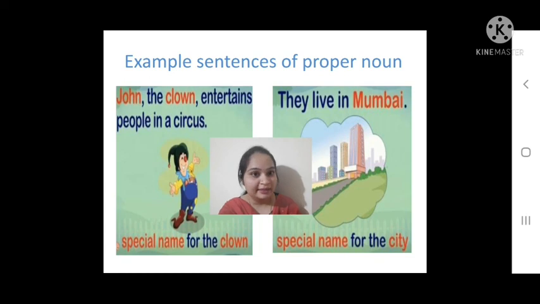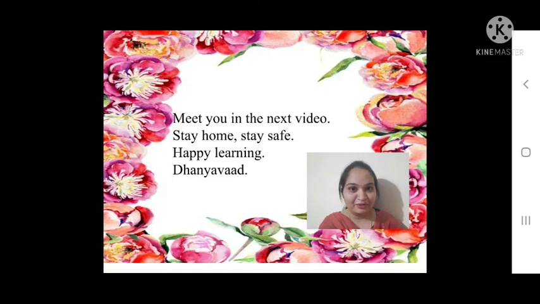So here in this sentence, clown is a common noun, John is a special noun. They live in Mumbai. In this sentence, Mumbai is a special name given to a city, whereas city is a common noun.